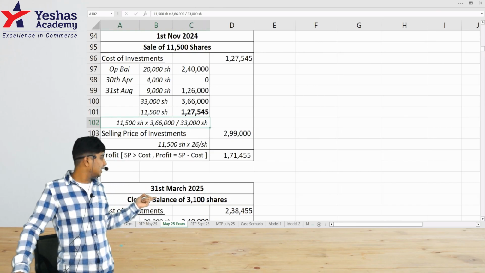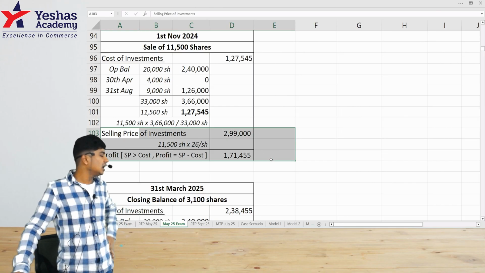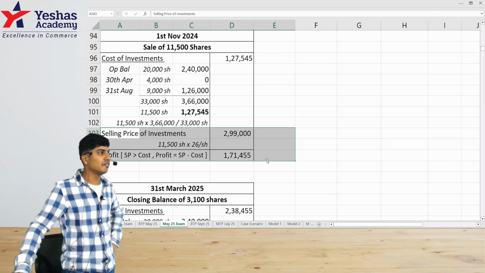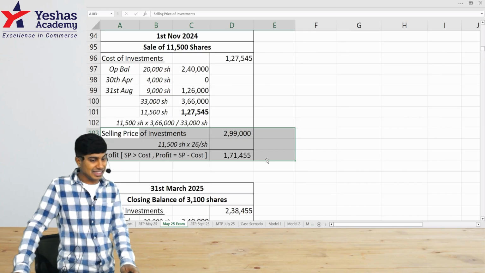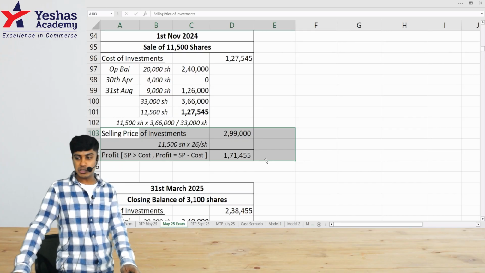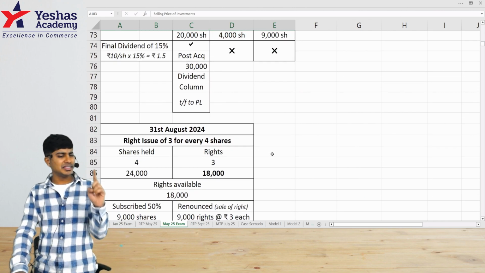And later we compare this with the selling price to identify the profit or loss on the sale of such investment. It's been seen that the majority of them have got this aspect also wrong. There was only one sale in this question.